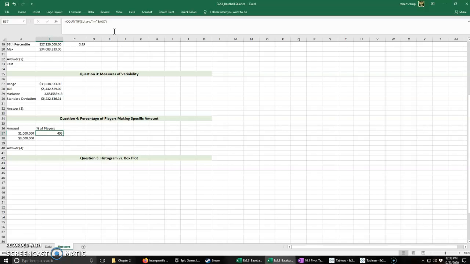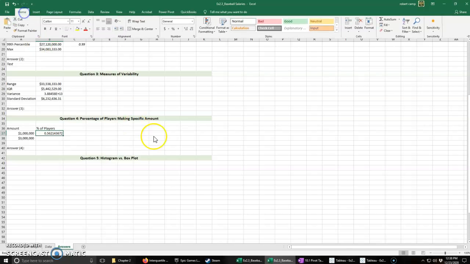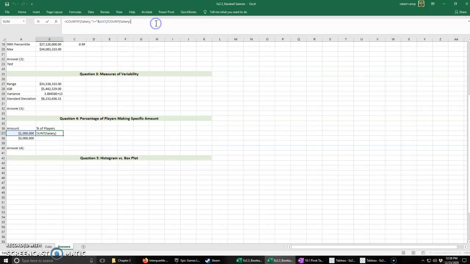Great. We want to get a percentage. So how do we do that? Well, I'm going to nest another one in. So I just need to divide that by the number of players. And so I'm going to use a COUNT function. Just going to count the number of cells in the range, and once again we're going to use salary. So we're counting how many salaries are above 1 million, dividing it by the number of all salaries. And so 0.56, that is a percentage. Let's go home, and we will change that to percent. Now, since salary is a named range now, it's not going to change as we index the equations down, but that A37 will.